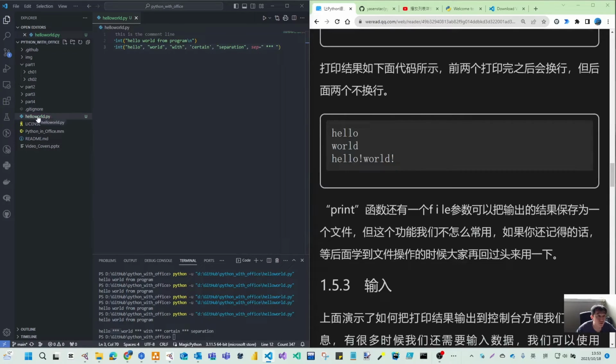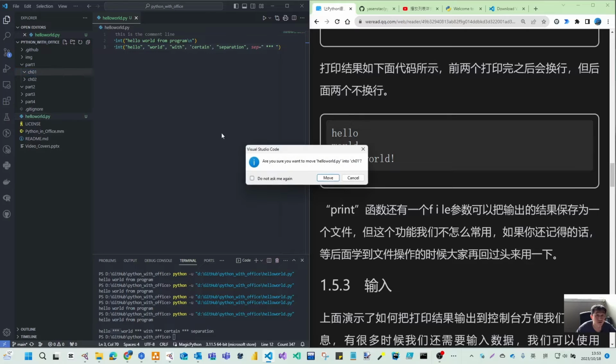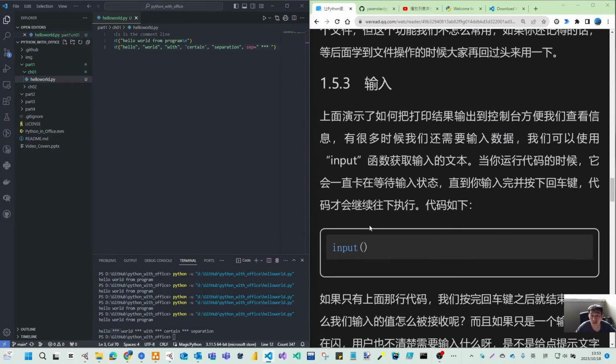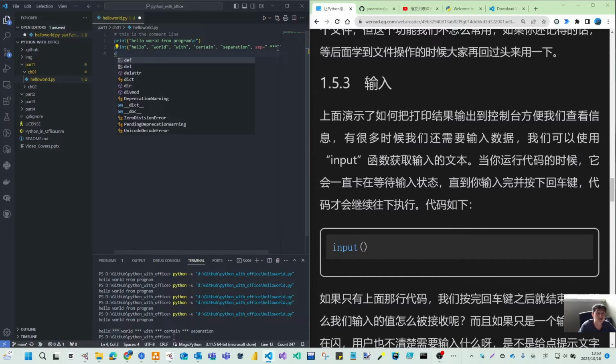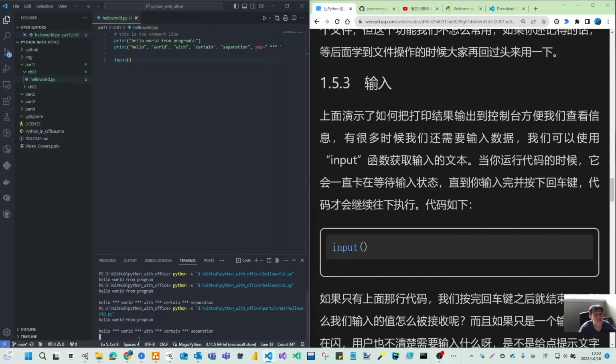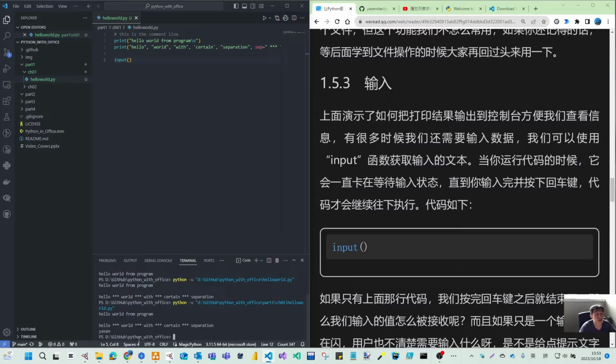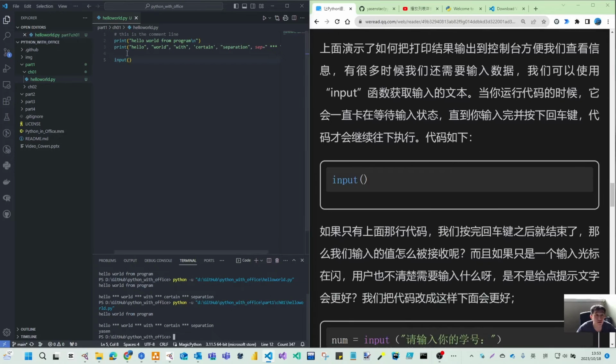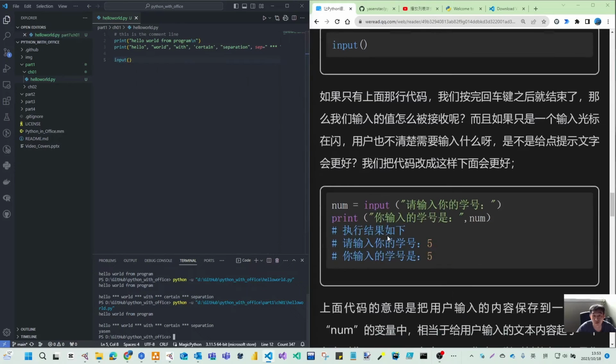Actually, this program is under chapter 01, so let's move that inside. And for the input, it is just our input string. So when I run this, it's waiting for some input. But if you just put input, no one knows what this program is waiting for. So maybe I put a string, or I can put a number, but then nothing is processed, because you don't have the code for that.